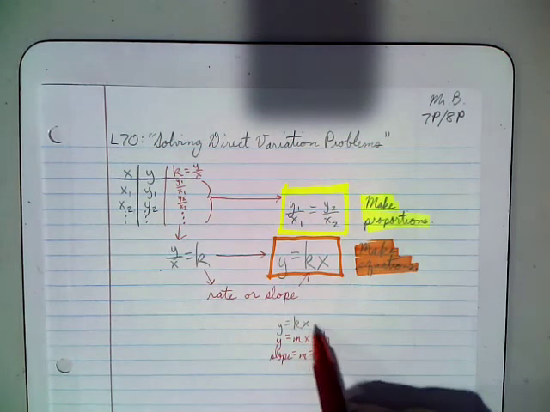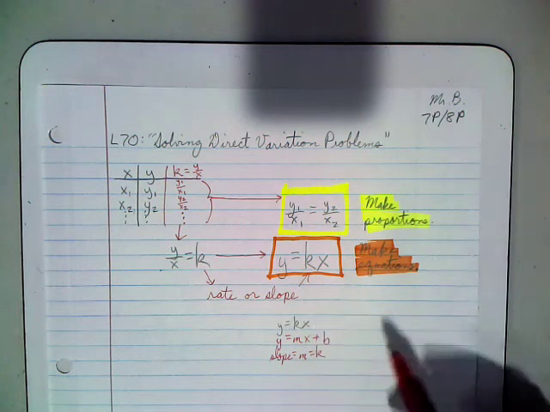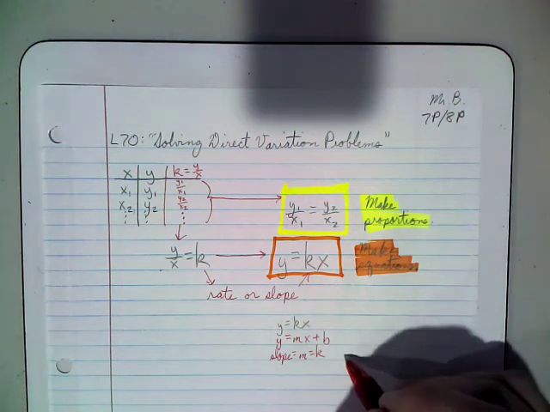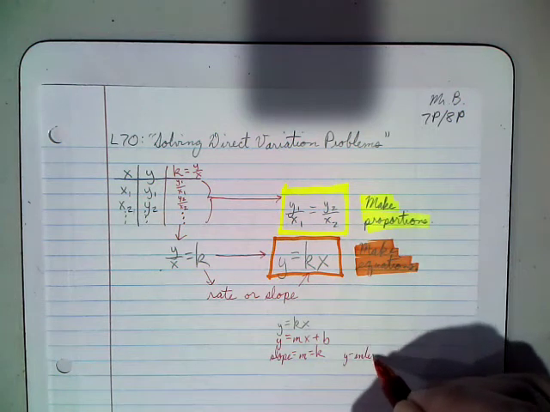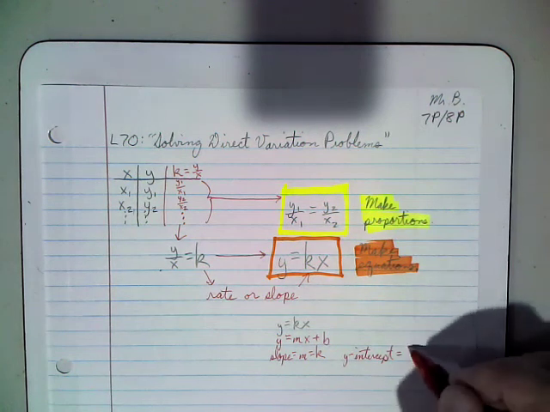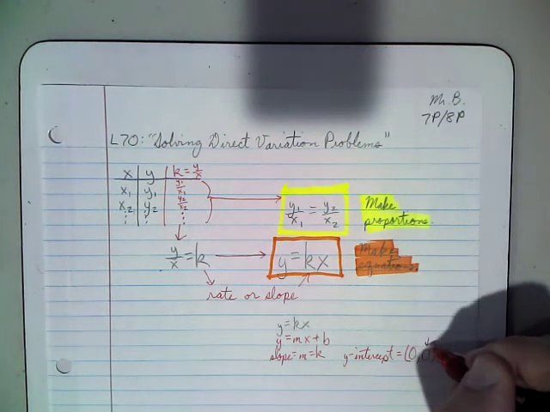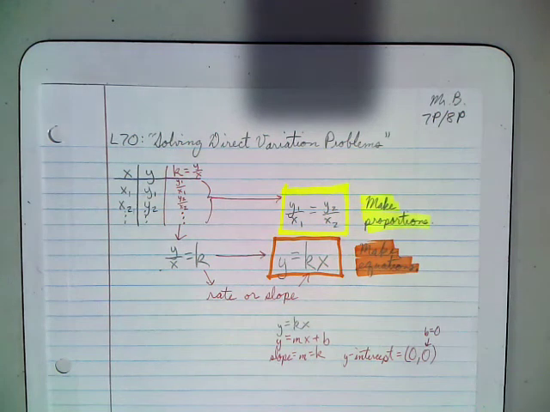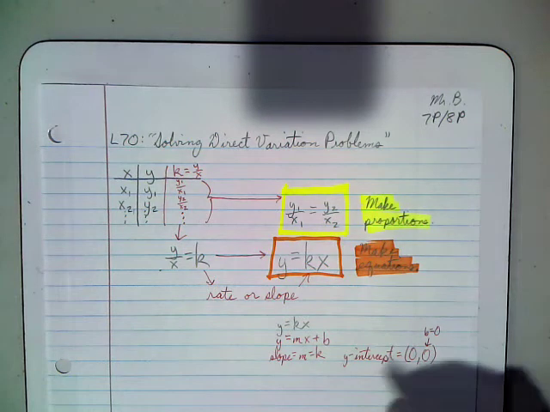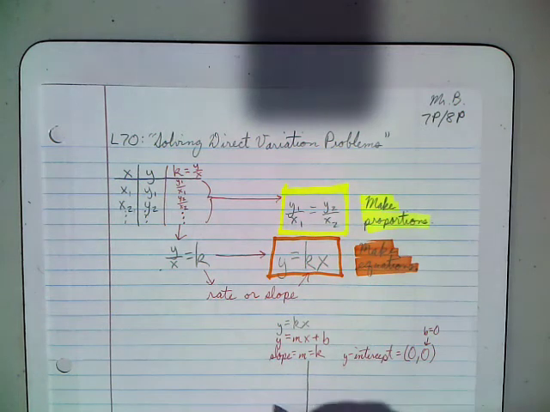Now, if this is slope-intercept form, though, we're not adding anything. So not adding anything is the same as plus 0. That means that in this case, our y-intercept is 0, because b is 0. So that means I can actually make a graph of my direct variation.